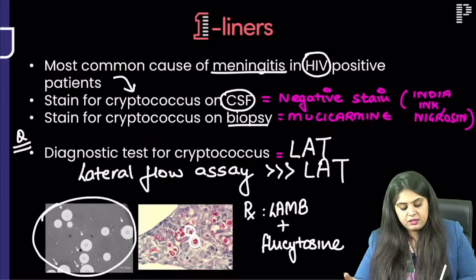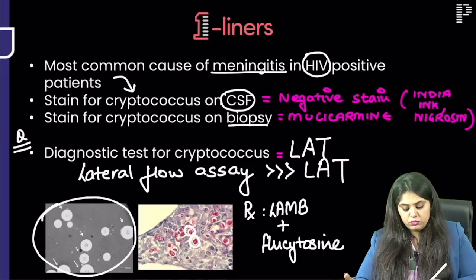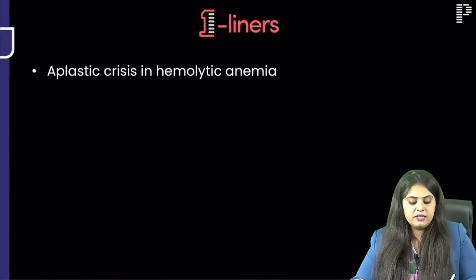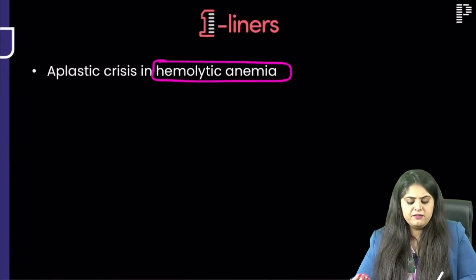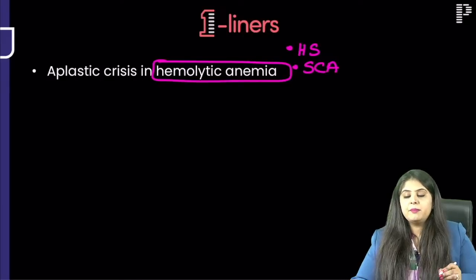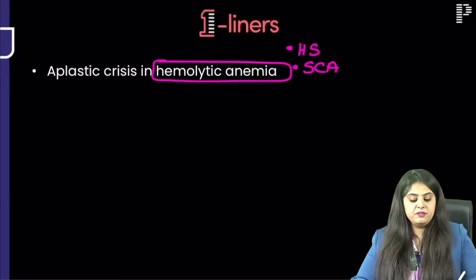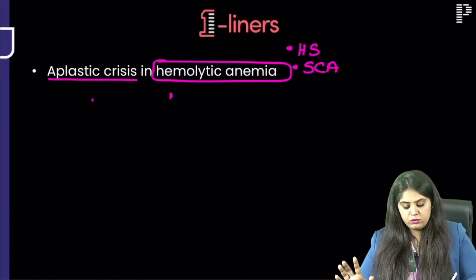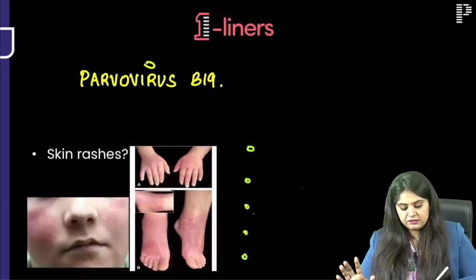Yes? Perfect, done. Moving on to the next one that you have, again an expected one, aplastic crisis in hemolytic anemia. Some hemolytic anemia will be given like hereditary spherocytosis, sickle cell anemia. So ma'am, whatever hemolytic anemia is given, they will say bone marrow shutdown happened, aplastic crisis happened. Very good, that is going to be parvovirus B19.